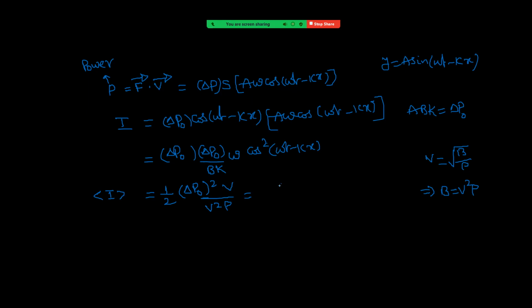And that becomes delta P naught whole square by 2 rho V, right? This is average intensity. Square of delta P naught by 2 rho V. Rho is the density of the medium and V is the velocity of sound in that medium. Okay. Right. Now see the notes for this one.